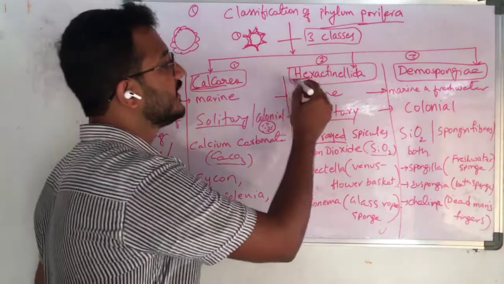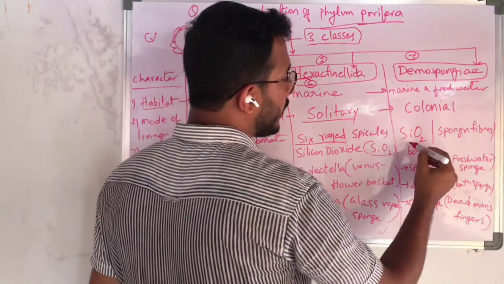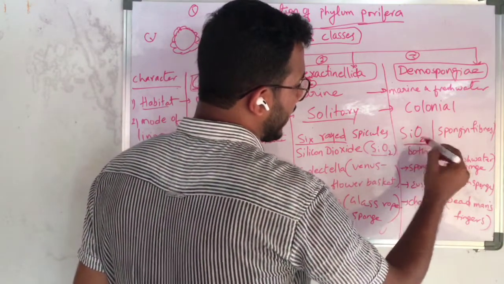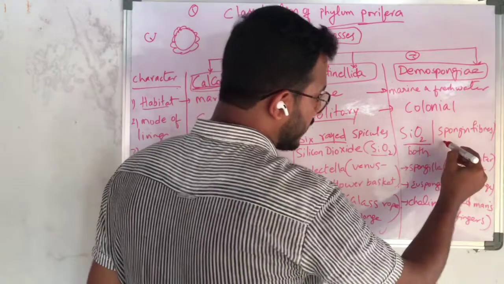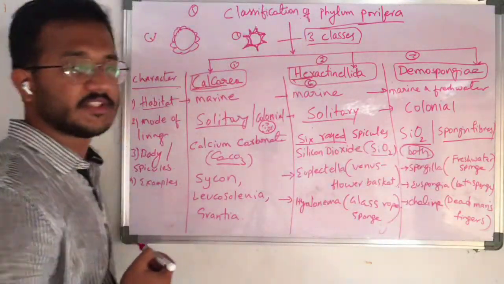That's why we call it hexa. And in Demospongiae, the body spicules are made up of either SiO2, silicon dioxide, or spongin fibers, or in some animals both. This is the difference.